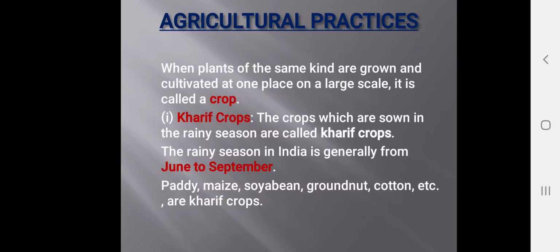Crops are majorly divided into two types. They are kharif crops and rabi crops for your syllabus. Kharif crops means the crops which are sown in the rainy season are called kharif crops. The rainy season in India is generally from June to September. Examples for the kharif crops are paddy, maize, soybean, groundnut, cotton, etc.